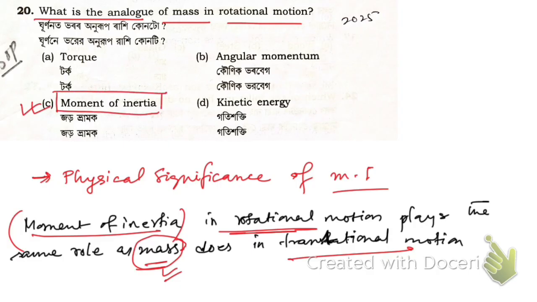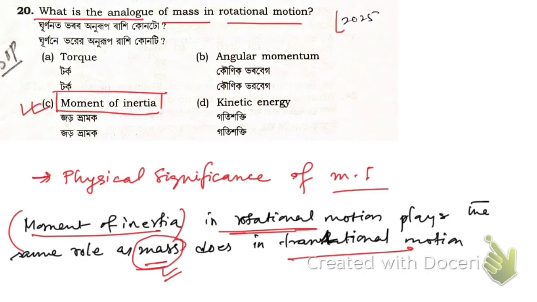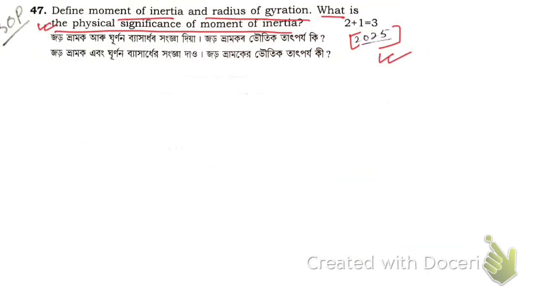So now let me take the next question. Define moment of inertia and radius of gyration. What is the physical significance of moment of inertia? I have already told you the physical significance, though I will write it again. This question was asked in 2025. The last question was also asked in the AHS first year examination 2025 under Assam Higher Secondary Education Council. So now let me answer this question.